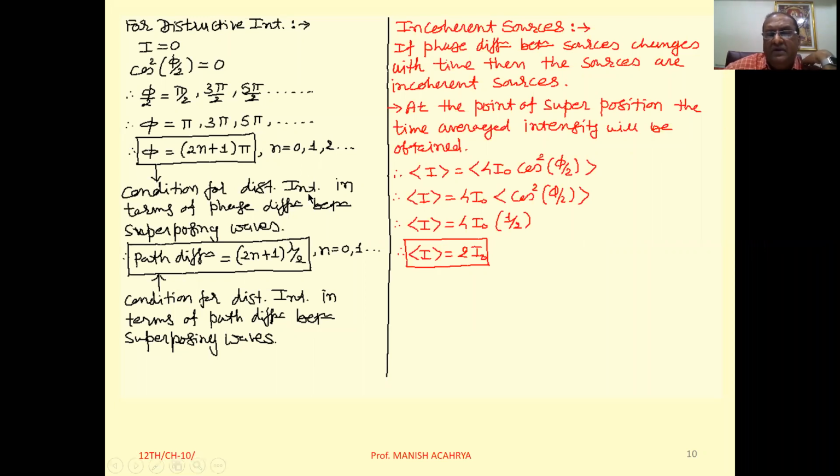Now, 2 pi phase difference corresponds to path difference equal to lambda. So for pi, we can write lambda by 2.